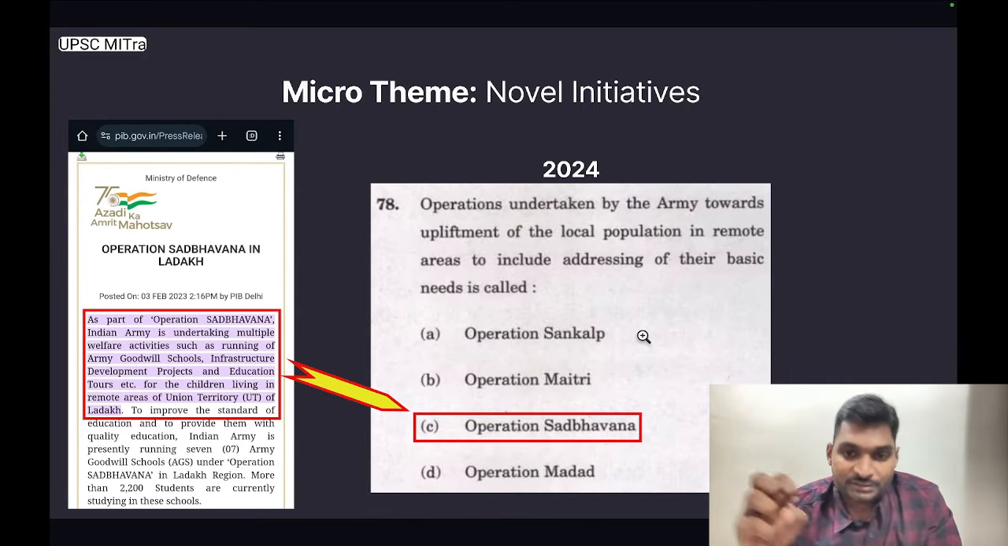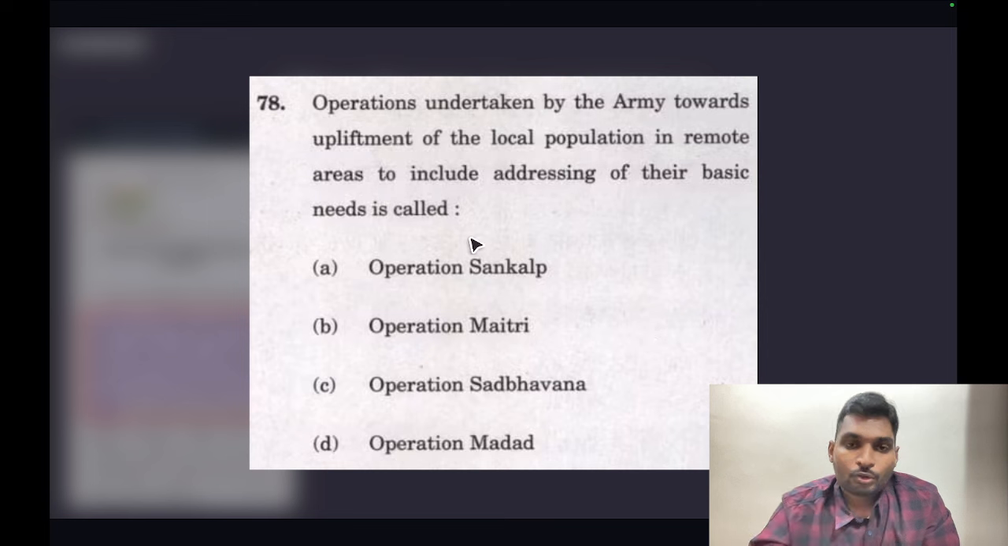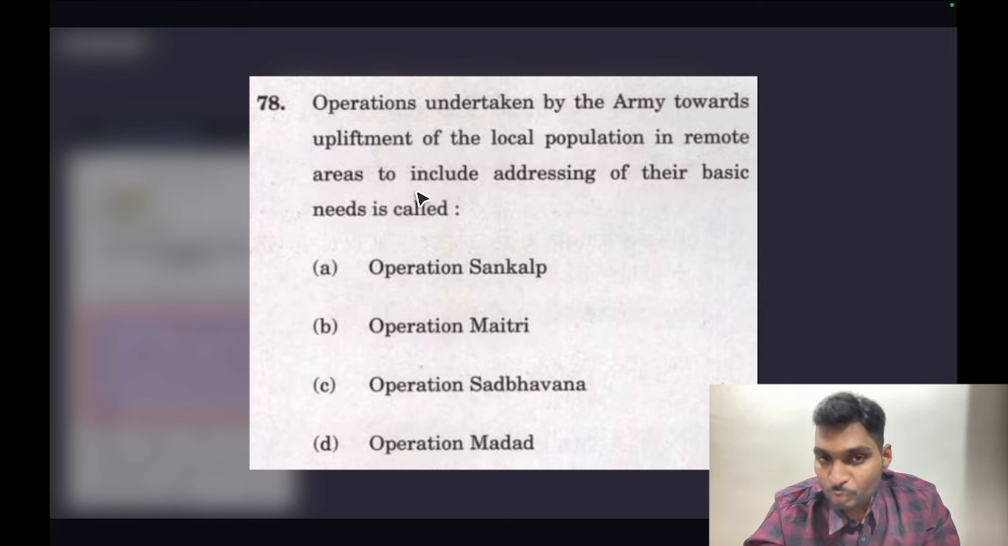UPSC picked this information and framed a direct question in Prelims 2024. The question was, operations undertaken by the Army towards upliftment of the local population in remote areas to include addressing of their basic needs is called, and the correct answer was obviously Operation Sadbhavna.